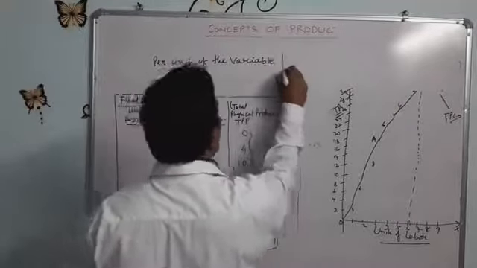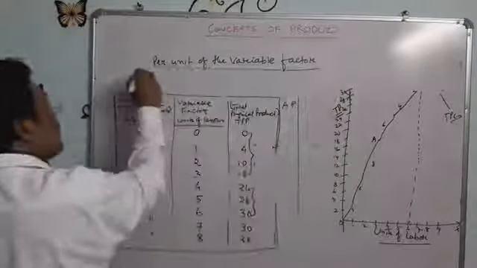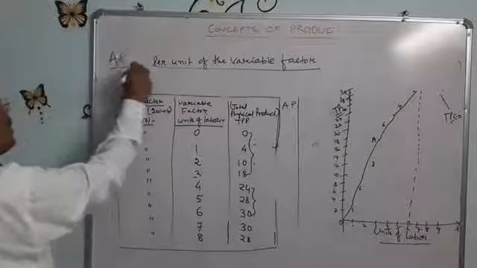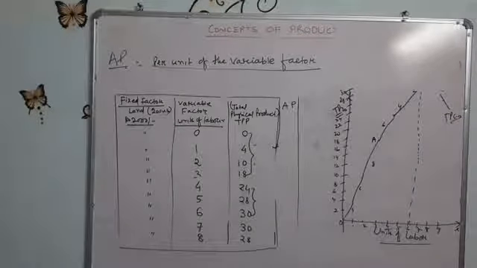Per unit of the variable factor. That is called the average product. It means average product is defined as the amount of output produced per unit of the variable factor.